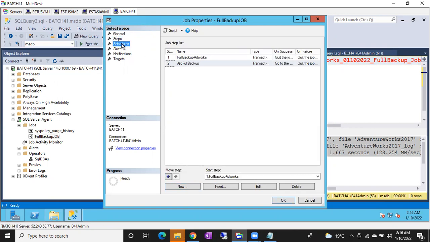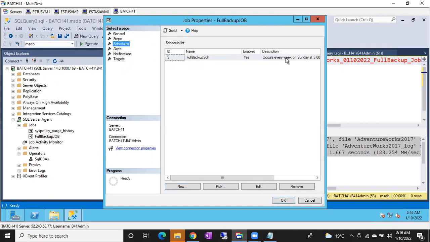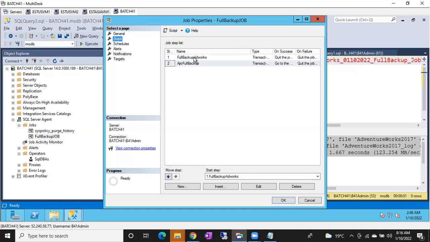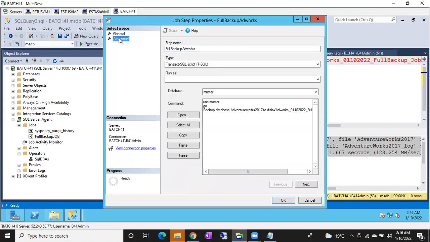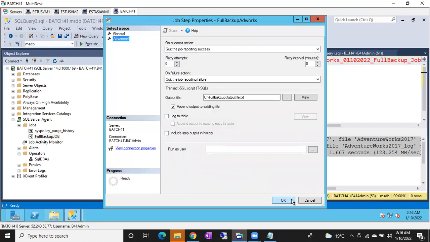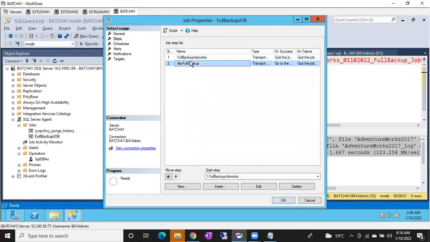What is the schedule? Every Sunday it is going to run, right? Occurs every week on Sunday at 3 a.m. This is the schedule. By 3 a.m. all steps will start, guys. I cannot again schedule each step. That is not possible. So this is my AdventureWorks full backup, and if you see, this is my Azure full backup, guys.